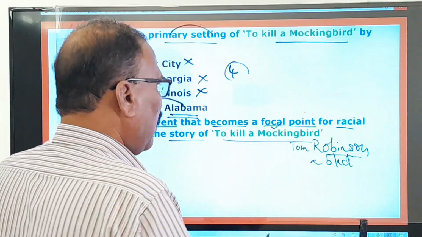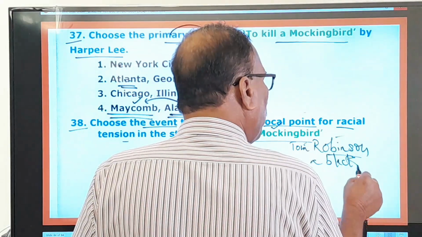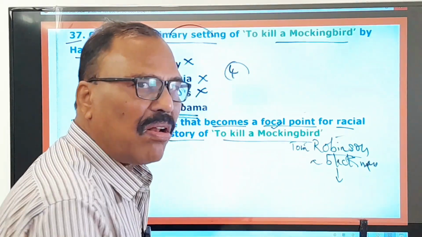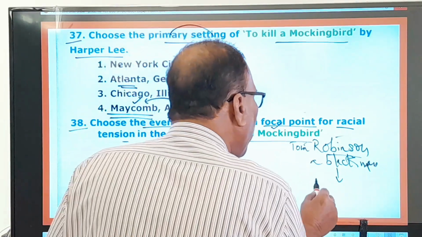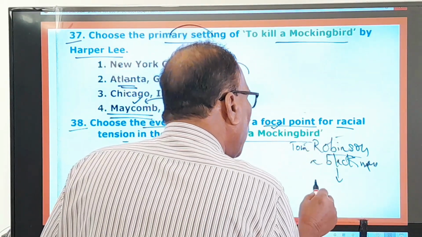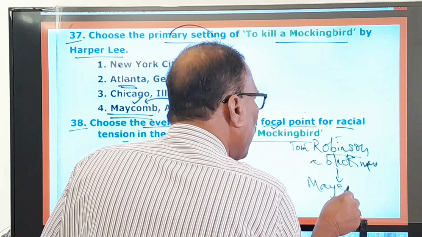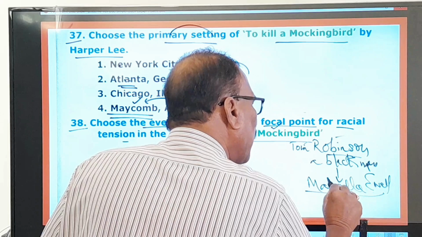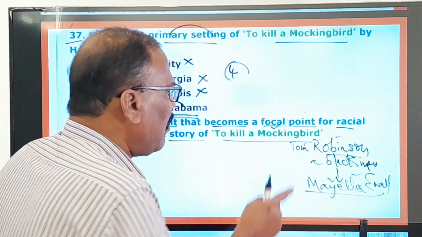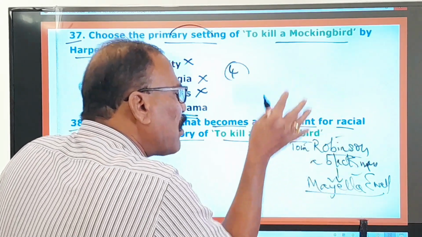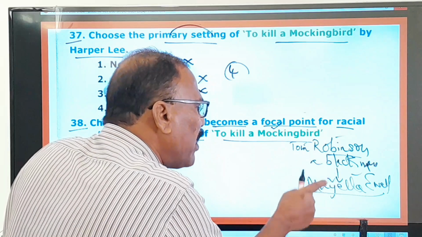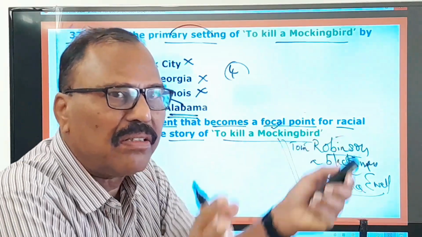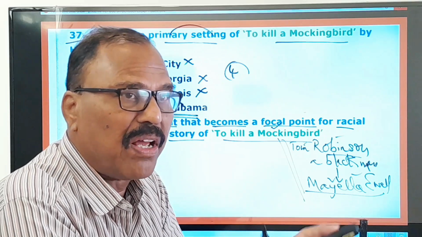Right. And this Tom Robinson was a black man, and here what happened, this black man was falsely accused of raping a white lady called Mayella Ewell. This is the name of that white lady. And this Tom Robinson was accused falsely of raping this Mayella Ewell. And the trial was going on in that court. The judges were also white people.